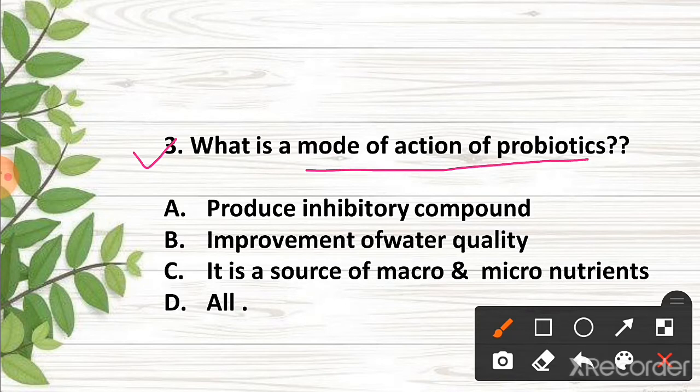Question 3. What is the mode of action of probiotics? The correct answer is option D, all. Produce inhibitory compounds, improvement of water quality. It is a source of macro and micronutrients.